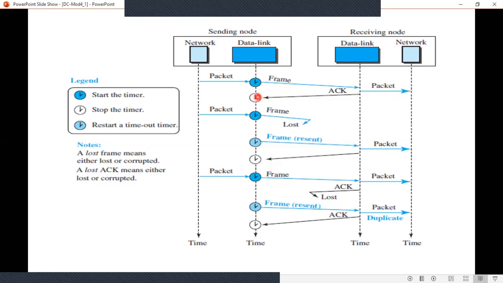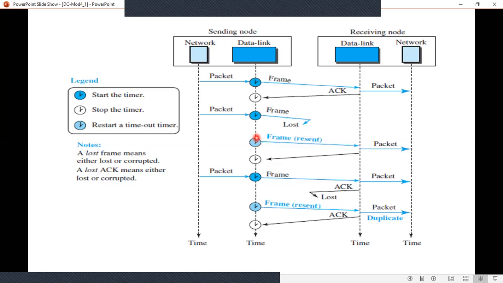Now see the second case, where a packet is received from the network layer at the data link layer. It is encapsulated and a frame is formed. This frame is sent through the link, but that particular frame is lost in between. Now what happens? A timer is set, right? Until that time, this sending node will wait for the acknowledgement.